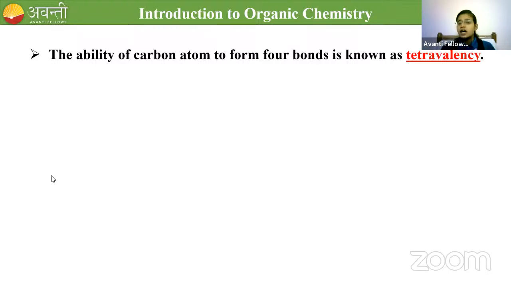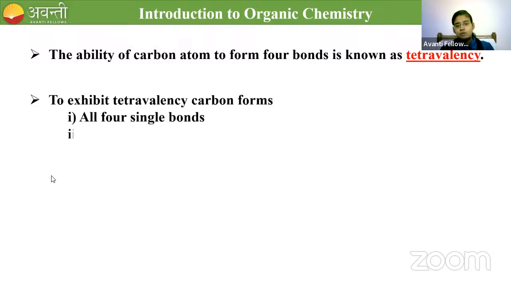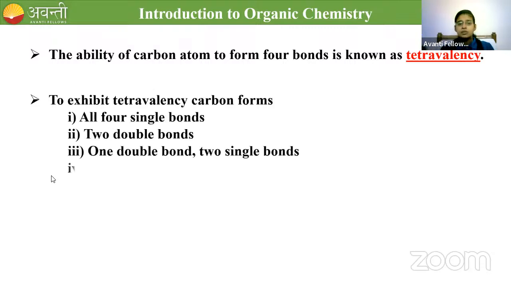So the ability of carbon atom to form 4 bonds. Why 4 bonds? Because the valence electron, the valency of carbon is 4, so it can form only 4 bonds, not more than that. The ability of carbon atom to form 4 bonds is tetravalency.